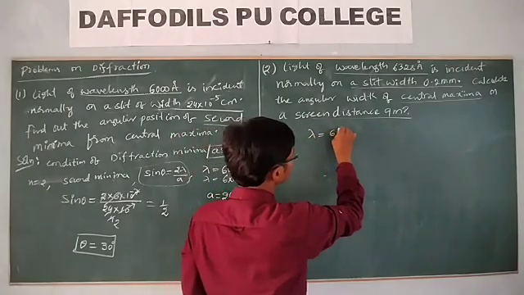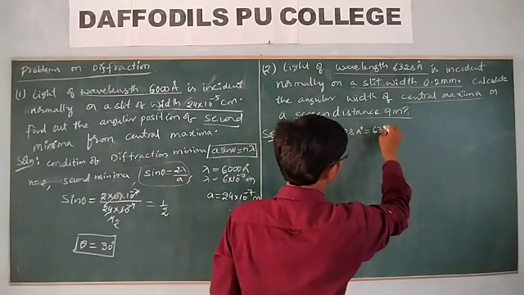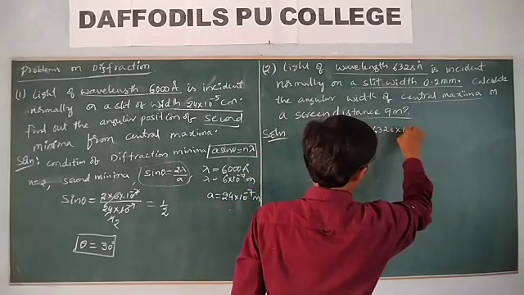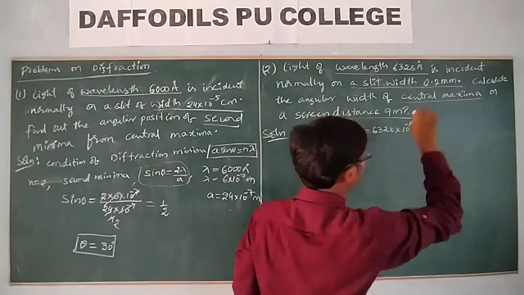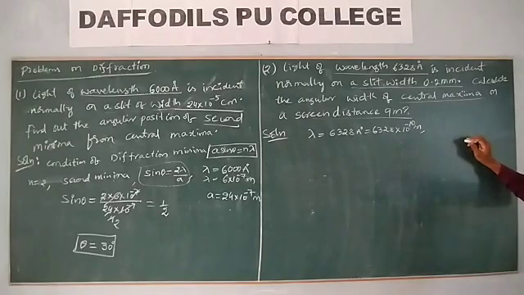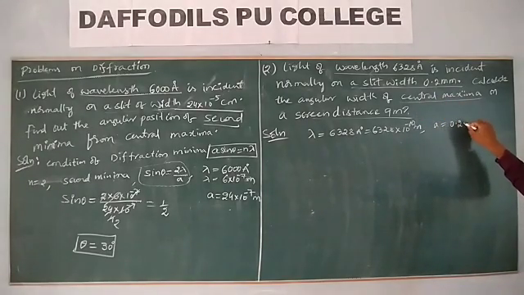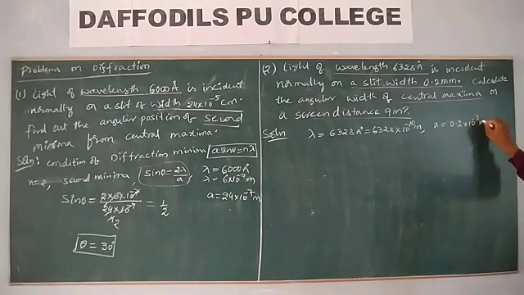Wavelength is given as 6328 angstrom, which is 6328 into 10 power minus 10 meter. Whereas slit width a is given as 0.2 into 10 power minus 3 meter, millimeter converted to meter.